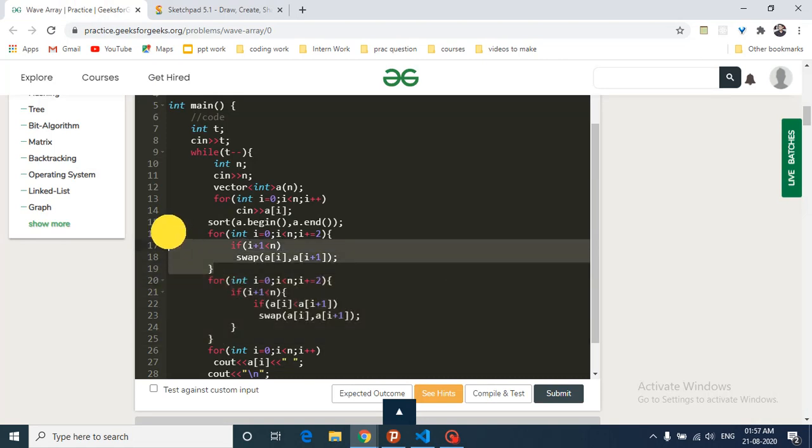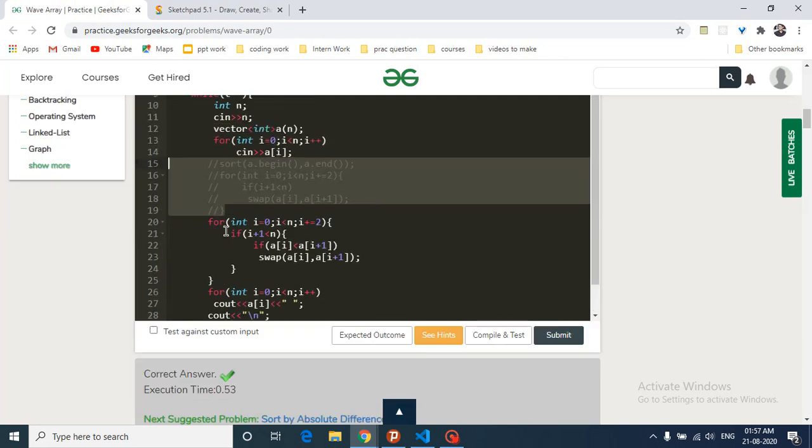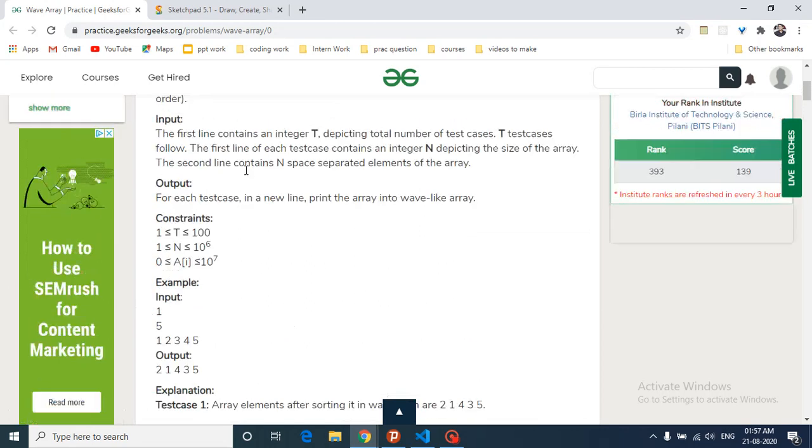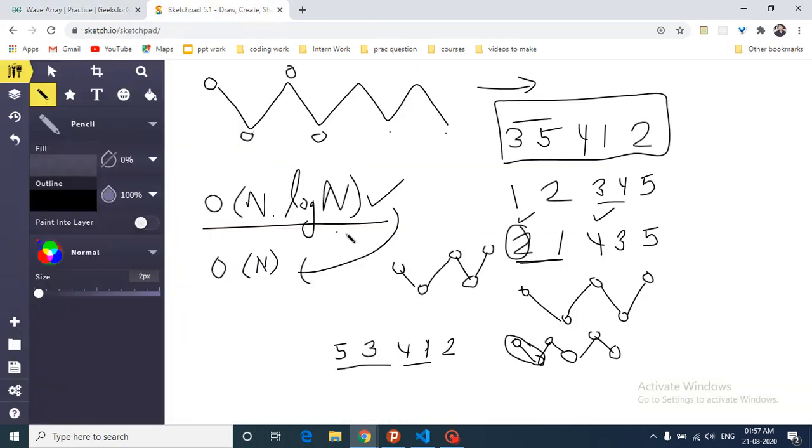You don't even have to sort this, just comment that out. Do the same: iterate over the whole array, and check that if the index is odd you will not do this, and if it is even, then you have to swap only if the condition holds. So we are iterating over the first element and the third element, comparing this and this element. If this element is greater than or equal to the next element, we don't have to swap.